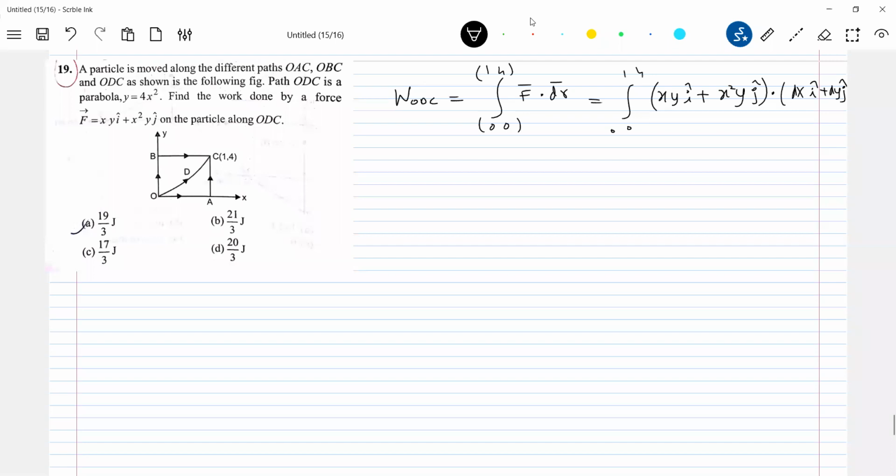Zero, 0, 1, 4. This will expand it: xy dx plus x square y dy.